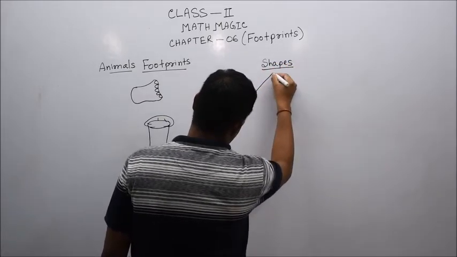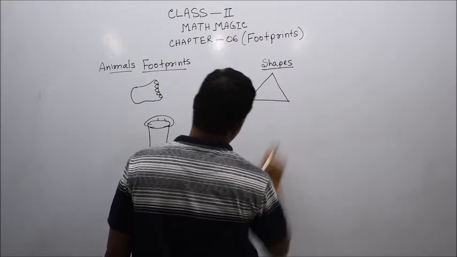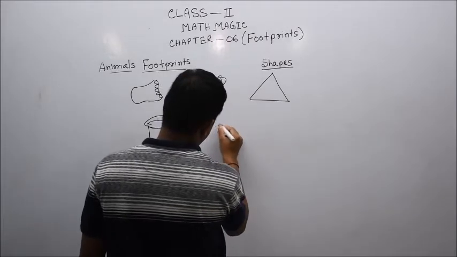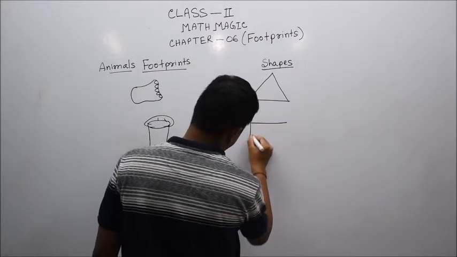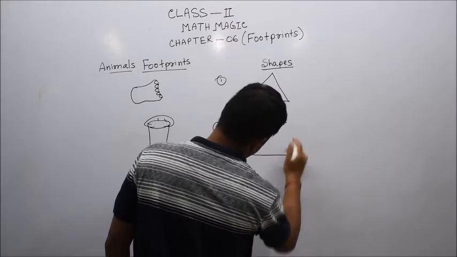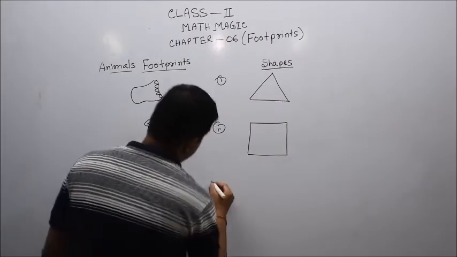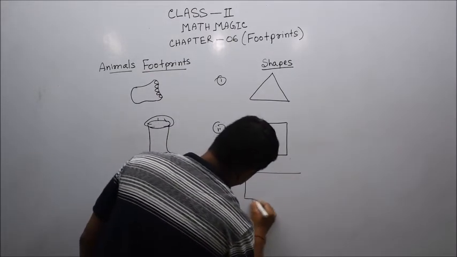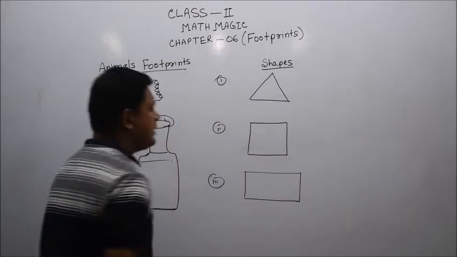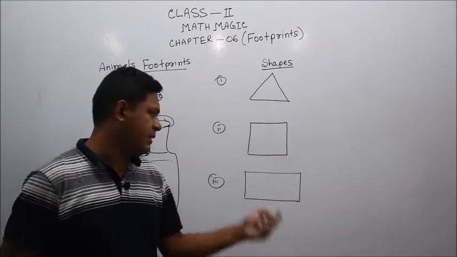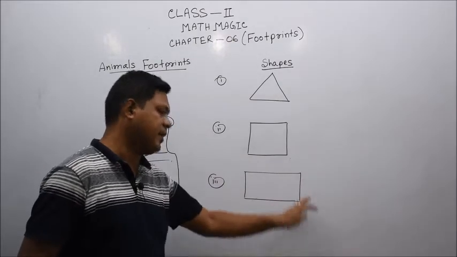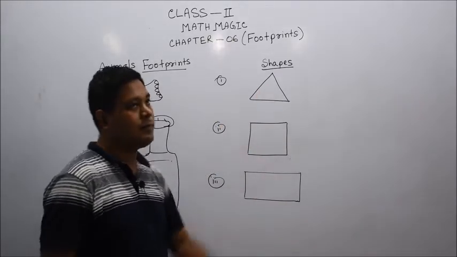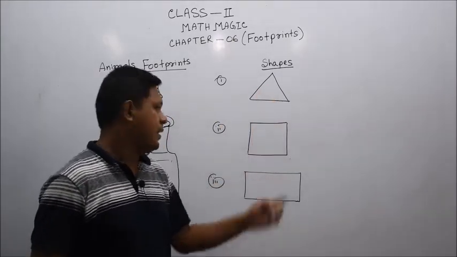Shapes, this one number 1, number 2, this one number 3. Number 3 is exactly like number 2, but here some parts are long and some parts are short. In number 2 all sides are equal. In number 1 there are only 3 sides. Number 2 and 3 have 4 sides.